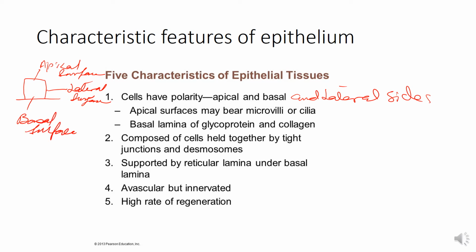The apical surface bears the microvilli or the cilia. The basal surface is in contact with the basal lamina, which is formed by glycoprotein and collagen, and beneath this basal lamina lies the reticular lamina and then the connective tissue. The cells are held together by junctions, namely the tight junctions and the desmosomes. Other junctions present between these epithelial cells are the gap junctions, through which communication occurs.